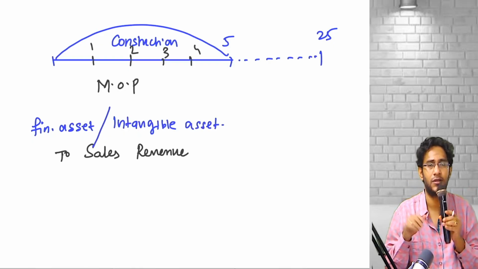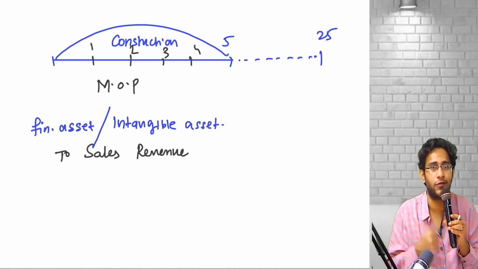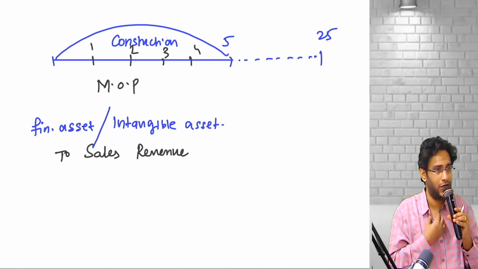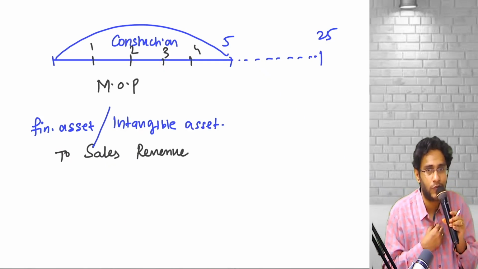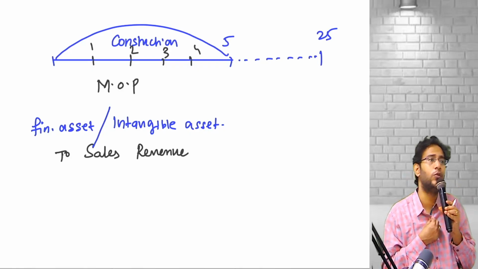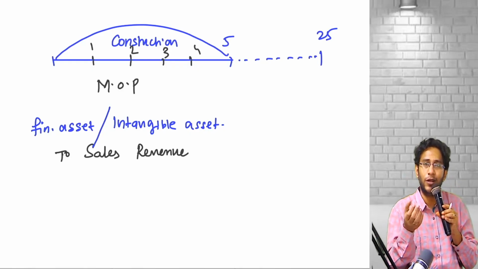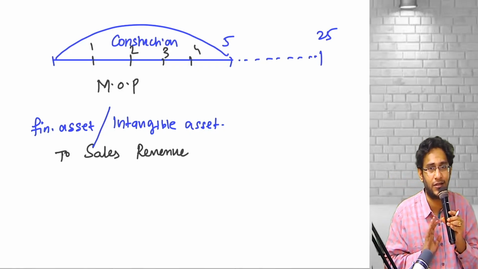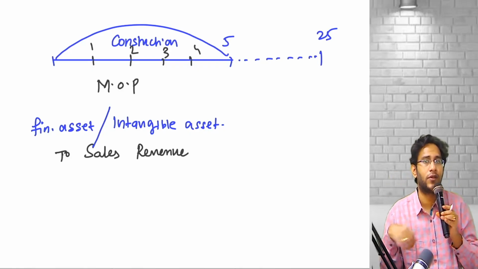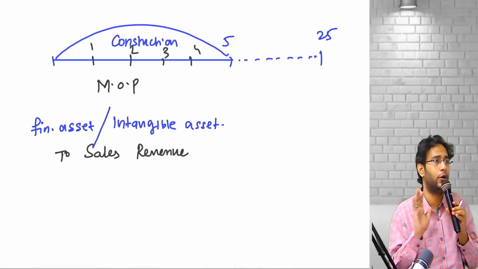That's all that is. Sir, I am constructing a road. No, sir, this road also in our books? No. Road is not yours, sir. Road is not ours. The road belongs to the government. You cannot capitalize that road. You incur expenditure, you have a right to receive money. Money you recognize as an asset, not the road itself. The infrastructure that you are building should never come into your books of accounts.